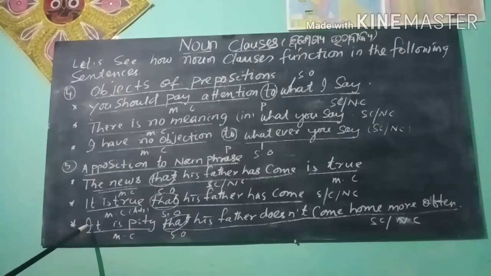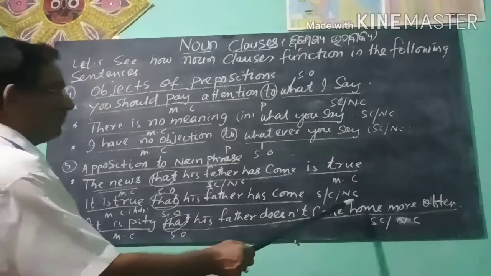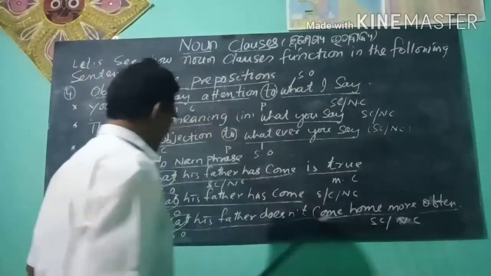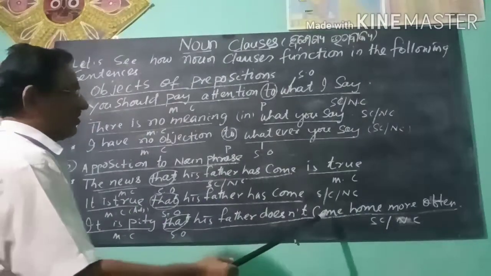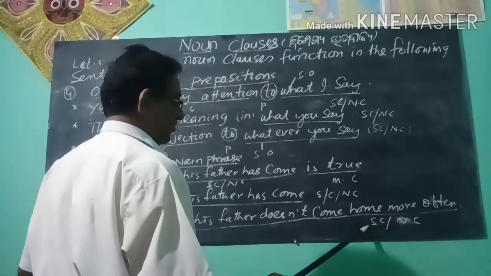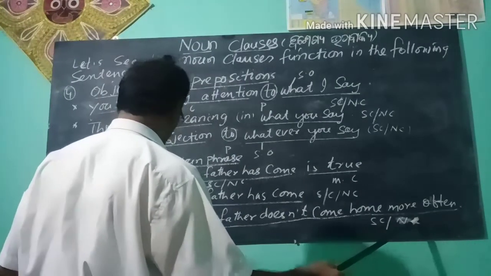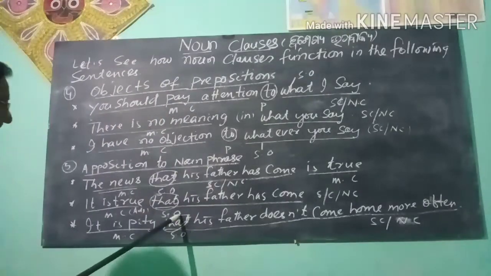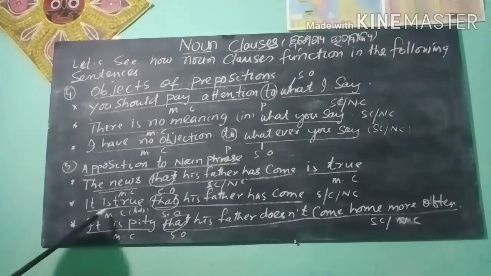Like this, it is a pity that his father does not come home more often. That his father does not come home more often is a subordinate clause and works as a noun clause. And that is the subordinator. It is a pity. Pity is the noun.